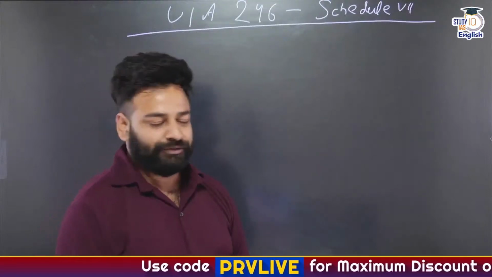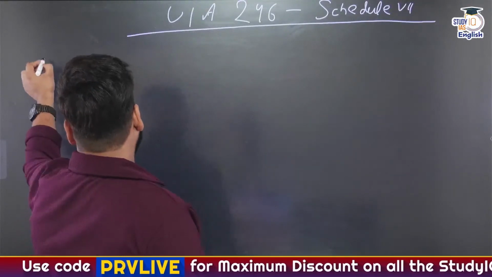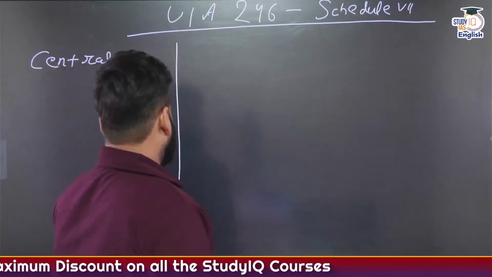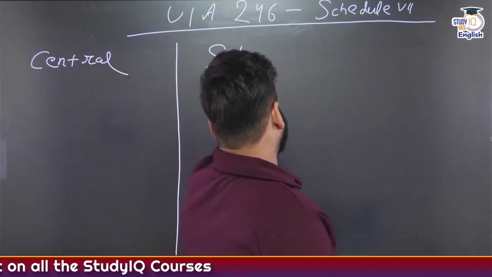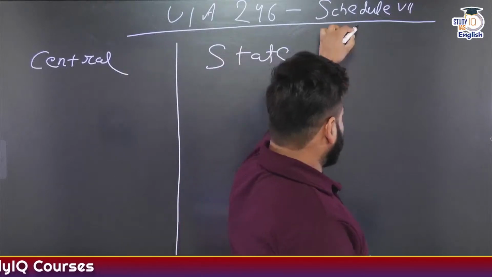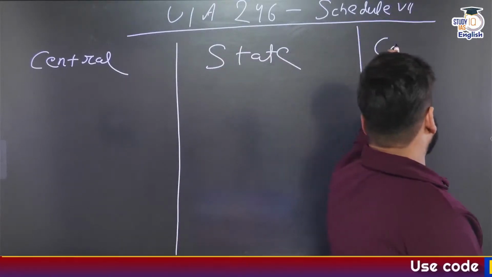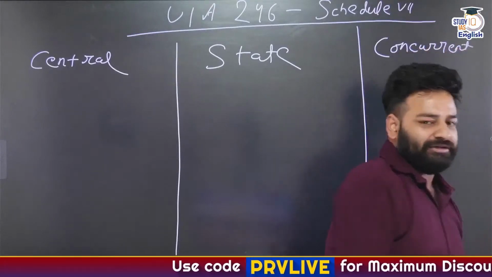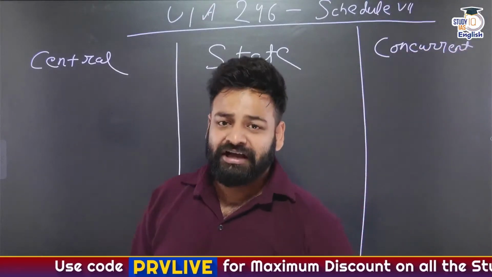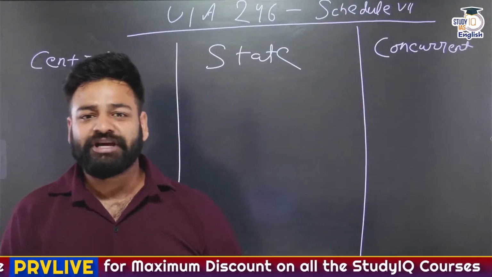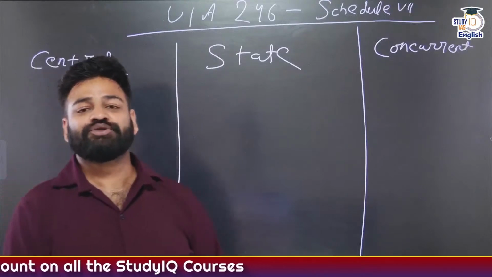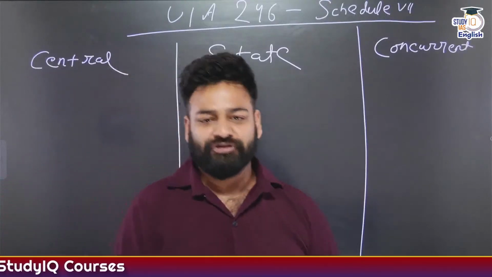We have got a central list. Another we have got state list. And then we have got the concurrent list as well. And beyond that, we have also got a residuary list, that is those matters which are mentioned in none of them. Okay, that is what is known as residuary, right?